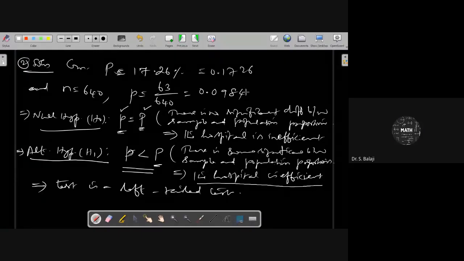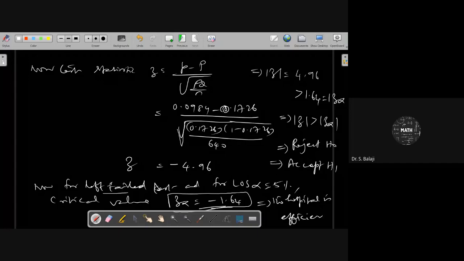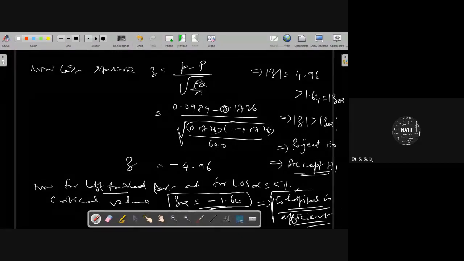Yes. Obviously, you see that this is a very small number, but you cannot say it roughly. You have to use some statistical ideas here. For that, you are using testing hypothesis. Therefore, you say that the hospital is efficient, based on accept H1. Accept H1 condition, you can say that the hospital is efficient.